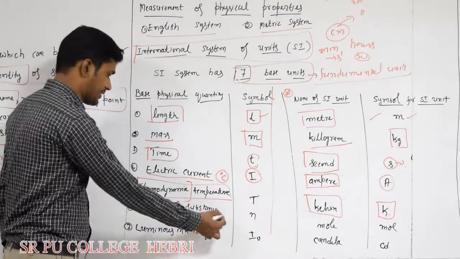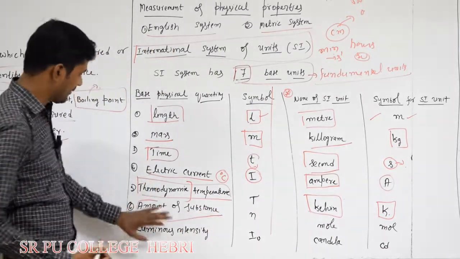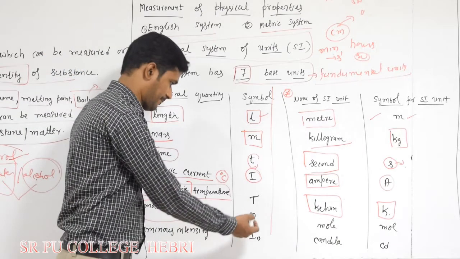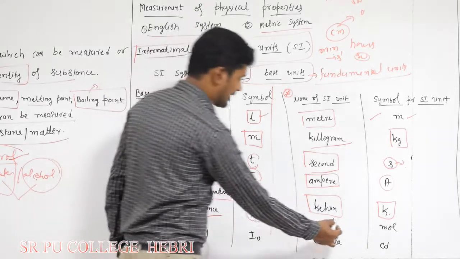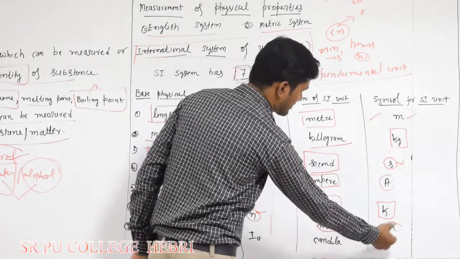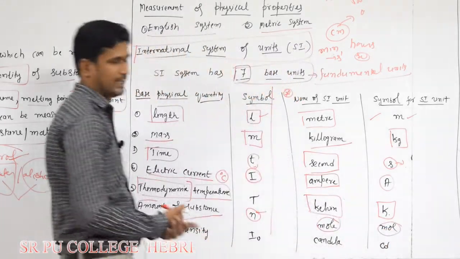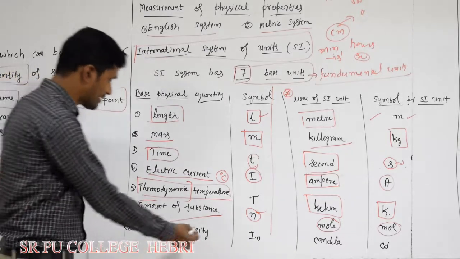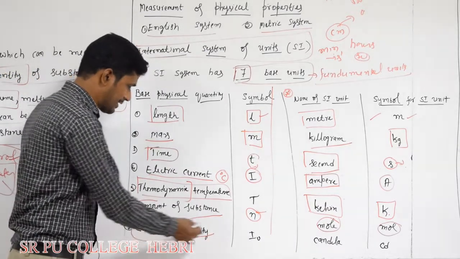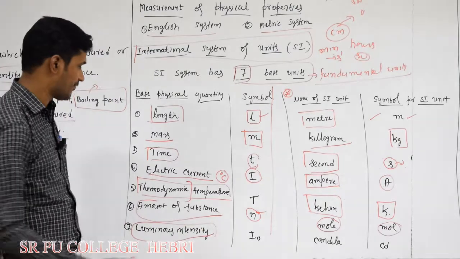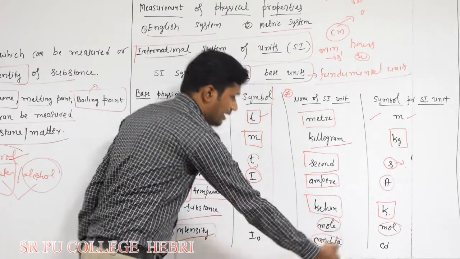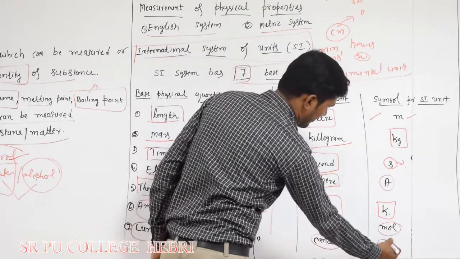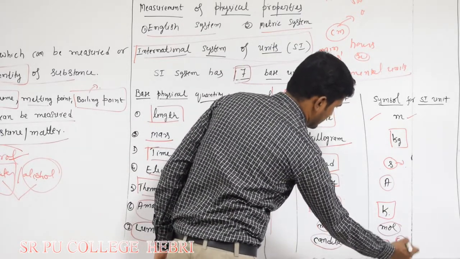Next, amount of substance. We usually use this in chemistry. Its symbol is n. Try to remember this. The SI unit is mole and the symbol is mol, M-O-L. Next one, luminous intensity. This is the SI quantity for light. The brightness of light is measured in terms of this. Its SI unit is candela and the symbol for that SI unit is cd. Both are small letters, cd.